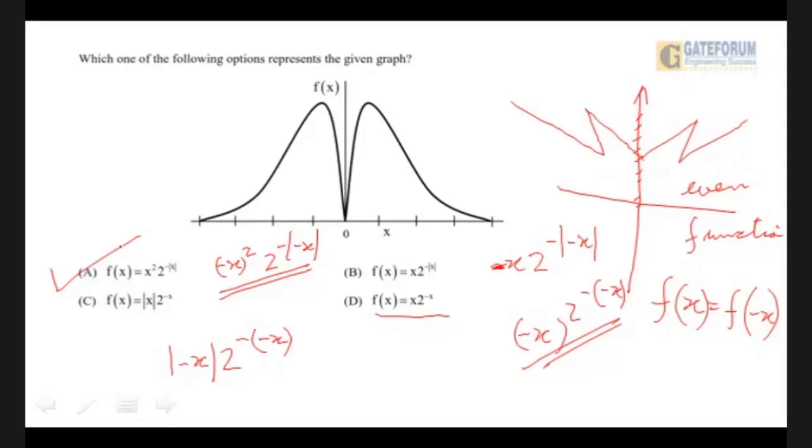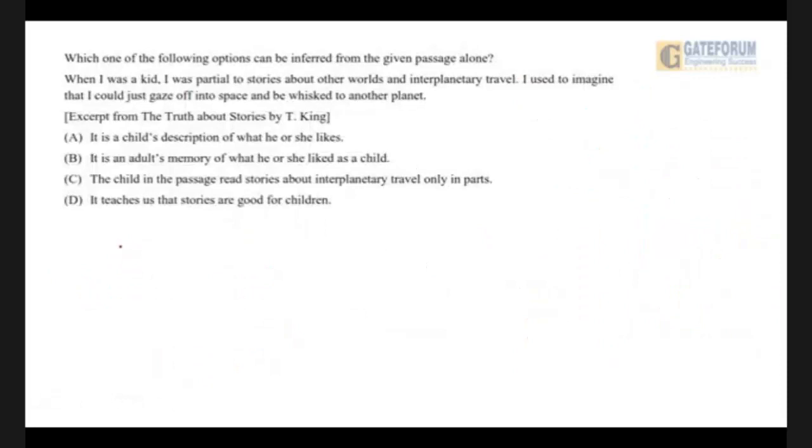Let's go on to the next one. Which one of the following options can be inferred from the given passage alone? "When I was a kid, I was partial to stories about other worlds and interplanetary travel. I used to imagine that I could just gaze off into space and be whisked to another planet." This is an excerpt from the book The Truth About Stories by T. King. So the options are given.